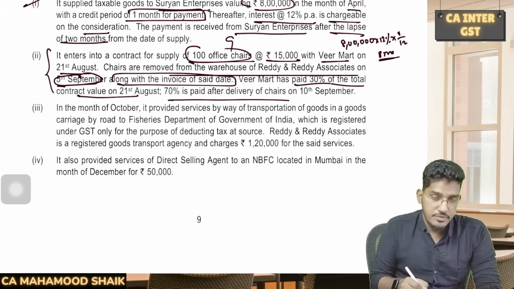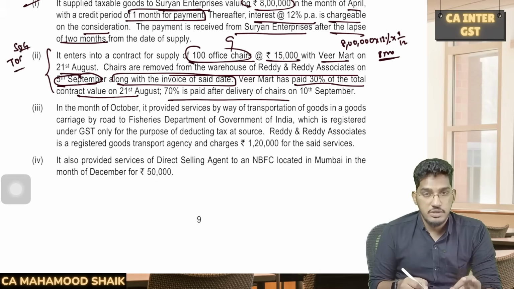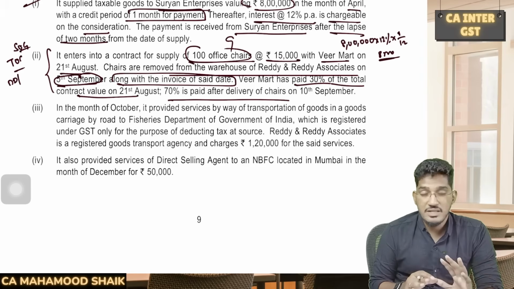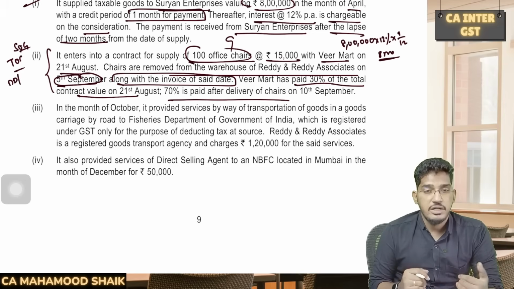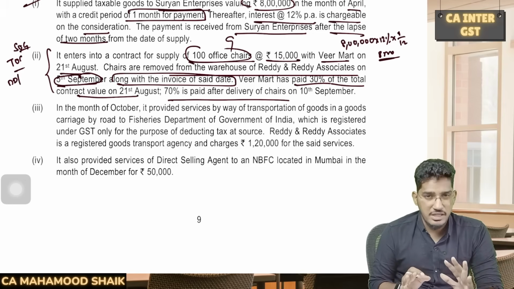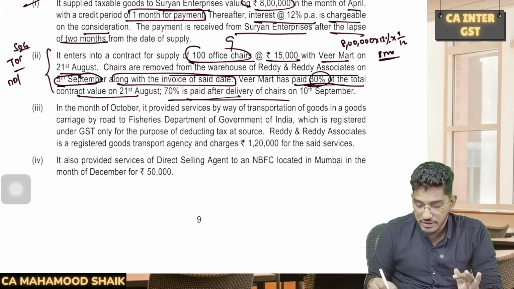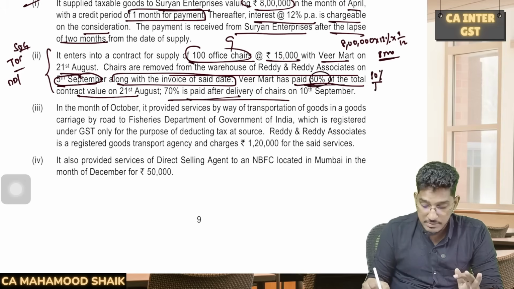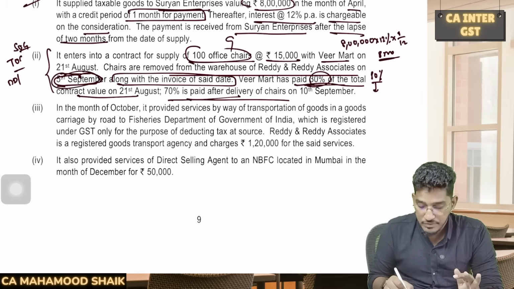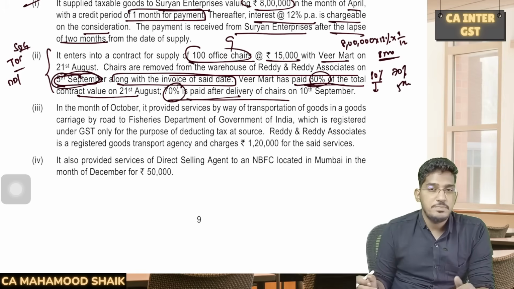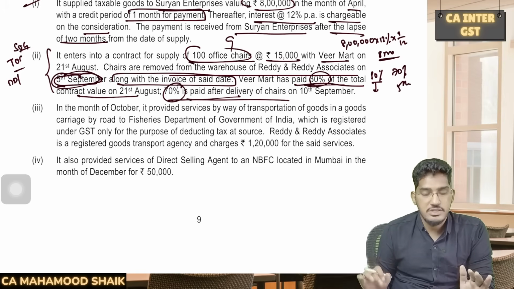Now, what is the time of supply? See, as we all are aware that in case of supply of the goods, we have a notification where the date of receipt of the payment becomes irrelevant. The time of supply will be either date of issuance of the invoice or due date for issuance of the invoice, whichever is earlier. Whether you are receiving advance payment or after you are getting the payment, all that becomes irrelevant now in case of supply of the goods. So when you are receiving the payment doesn't matter here. So for 30% of the value also the time of supply will be 5th of September only, and for the balance 70% also the time of supply will be 5th of September only. Why? Because when you are making the payment doesn't have any relevance here in the case of supply of the goods.